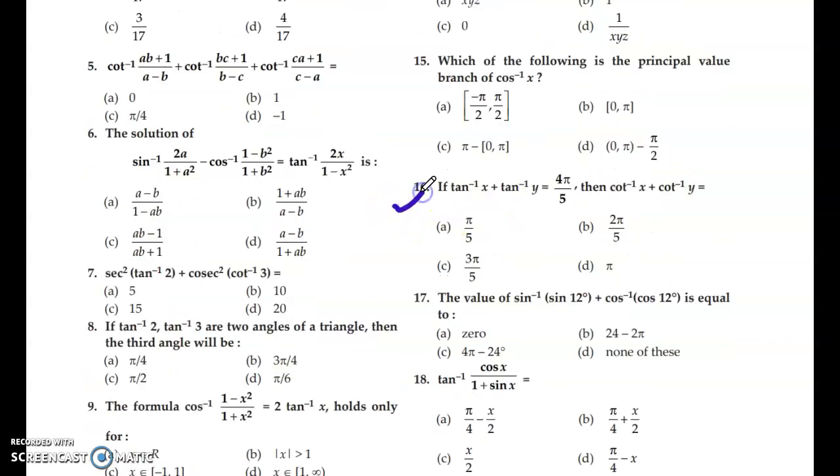In this case also, when you get tan inverse x plus tan inverse y equal to 4 pi by 5, or sine inverse x plus sine inverse y equals 4 pi by 5, the best option is to shift this to the right hand side and then apply tan on both sides. If you start solving it by applying the formula of tan inverse x plus tan inverse y, then it will be a little lengthy. When it comes to sine inverse x plus sine inverse y, you can shift sine inverse y to the right hand side and then solve it.